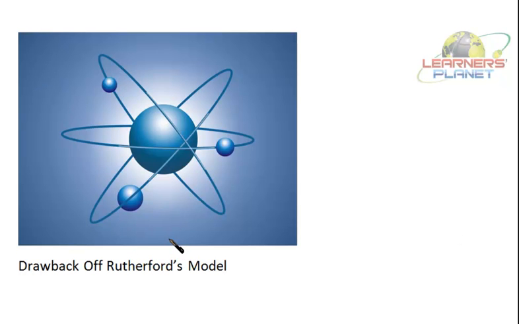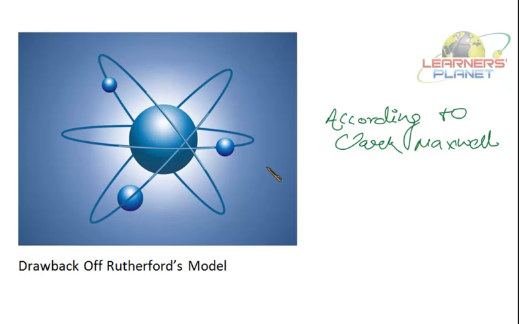Now, what are the drawbacks? See, what is it saying? That the electrons are moving at very high speeds around the nucleus. Now, according to Clerk Maxwell, a charged particle under the influence of attractive force radiates energy.